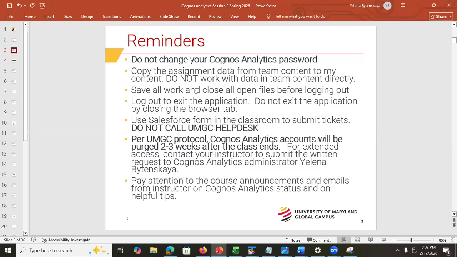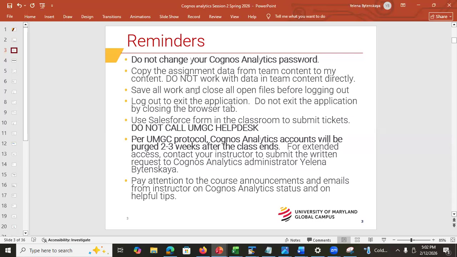And do not exit the application by closing the browser tab, because your session gets disconnected. Your session does not end as it should, and then you might not be able to log in for the next 30 minutes. So please log out instead of closing the browser tab.